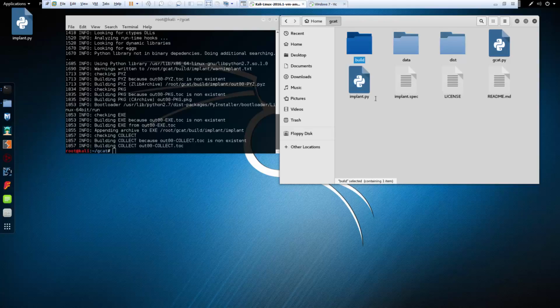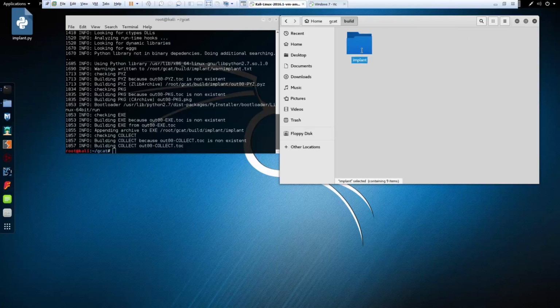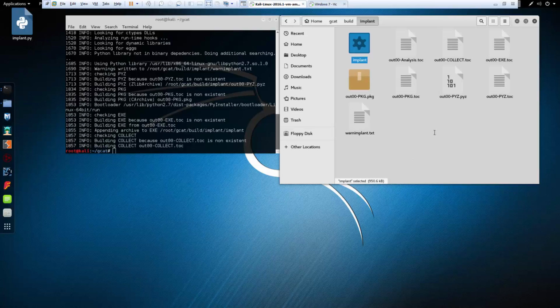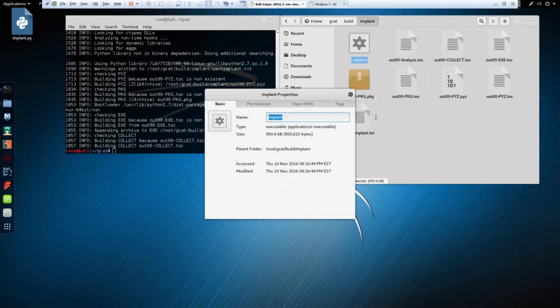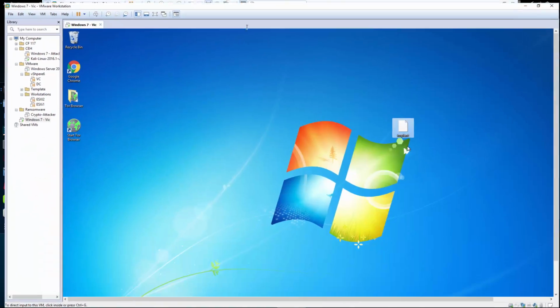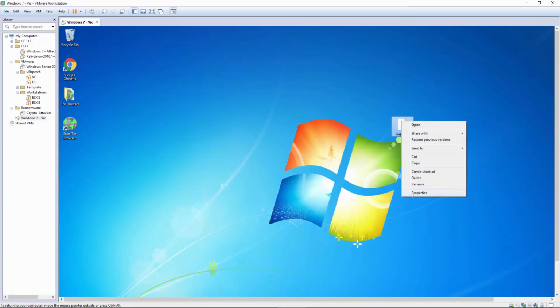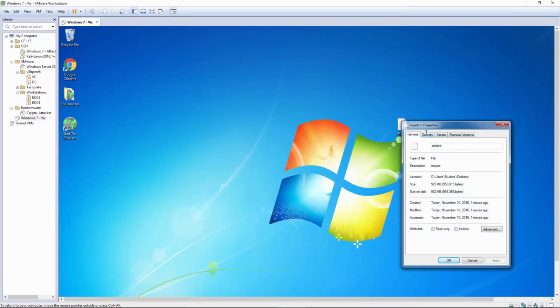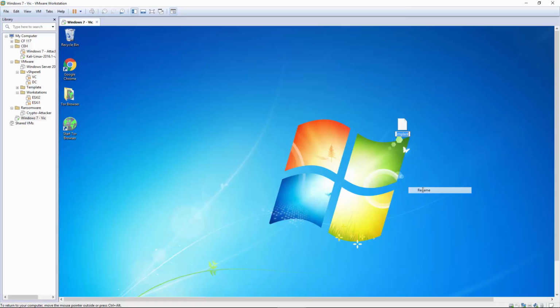Notice it generated folders. And there is my implant file. If you look at its properties, it will show an executable or an application file. So what I'm going to do is copy that over somehow to my victim. But you'll also notice that when I copy it over, it doesn't keep the extension. So I'm going to go ahead and rename it and add the extension .exe. And there is my EXE.